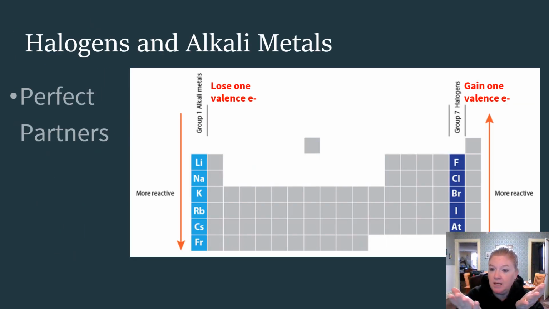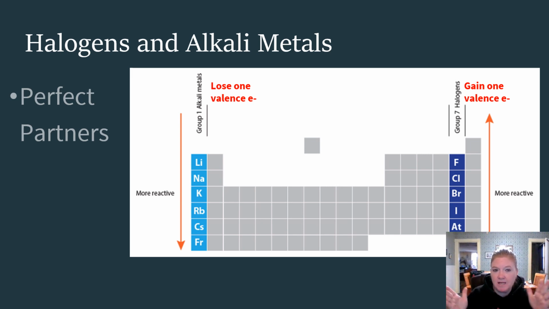Now, something that you should maybe have noticed is the alkali metals want to give up 1 electron. They're like, take it, fine. I don't need it, take it. I'm happier without it. And then we have the elements in group 17, the halogens, that are like, give me an electron. I want one. Where's one? Give it to me. They're all ready to take it.